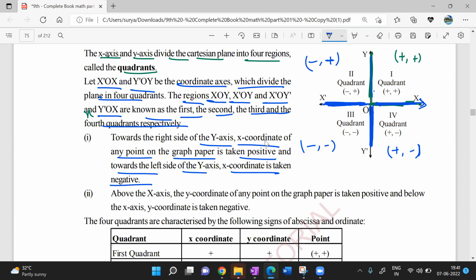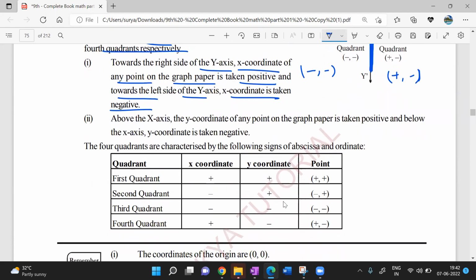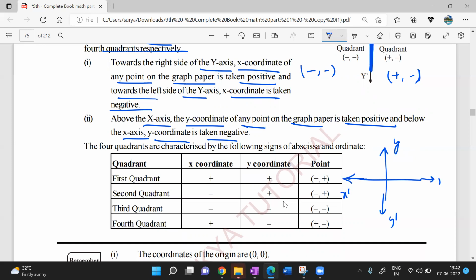Now, above the x-axis, the y coordinate of any point on the graph paper is taken as positive. Below the x-axis, the y coordinate is taken as negative. That's it. Look at it here, this is the y-axis, this is y dash, this is x dash, this is x. What he is trying to say here is, right side is positive, left side is negative. Above the x-axis it is positive, below the x-axis it is negative. Correct? Understood my point?